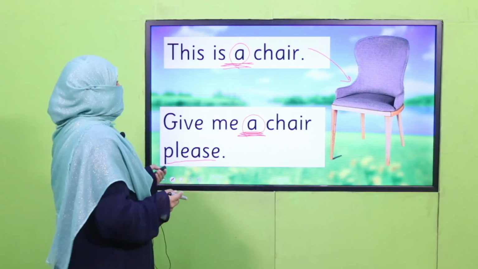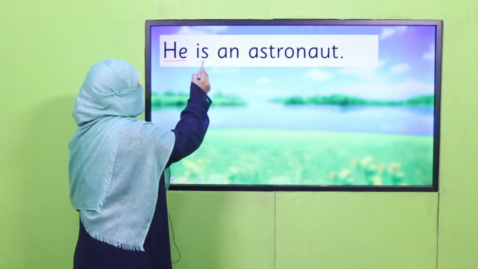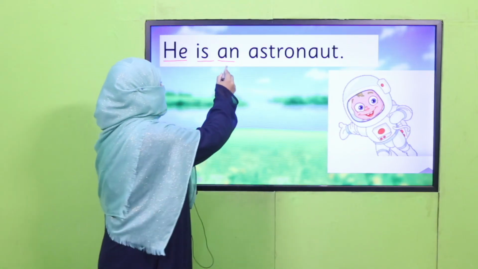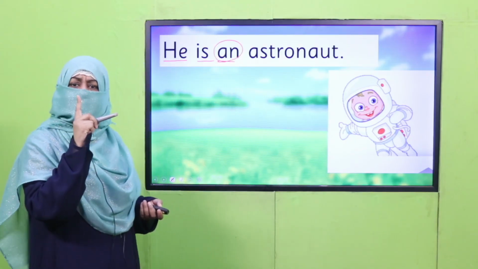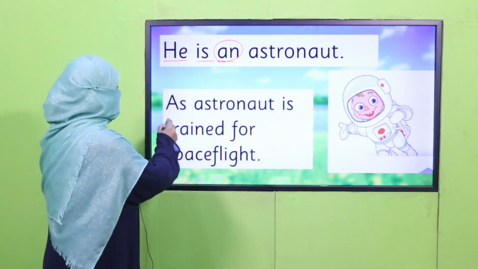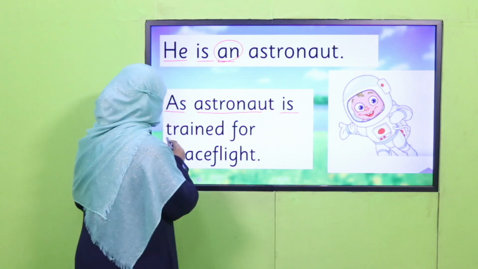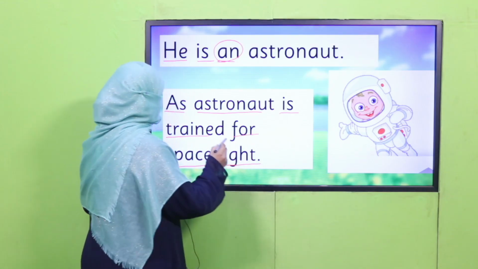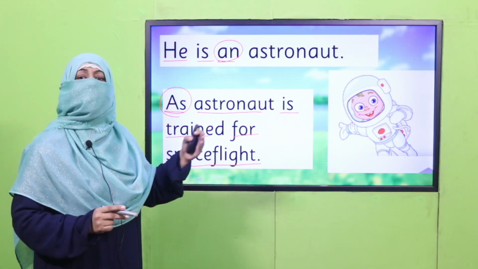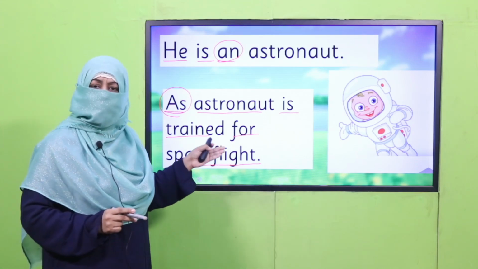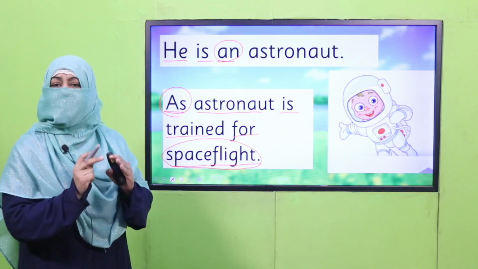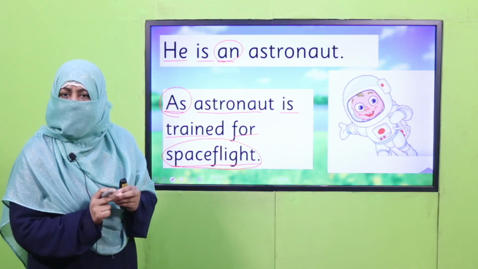Okay. He is an astronaut. This an is again referring to number one. He is one because he is one man. So he is an astronaut. And an astronaut is trained for space flight. So here an astronaut refers to all the astronauts or any astronaut. They are trained for space flight. Right? So this is how a and an are used.